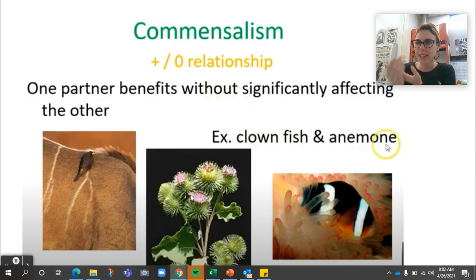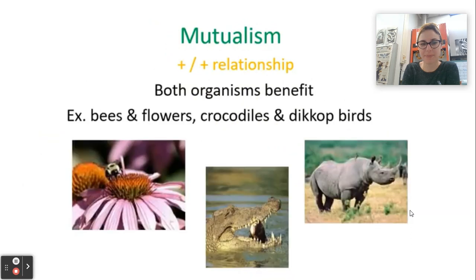Here we see burrs. Have you ever had a burr in your sock when you walk through a field? So that's another example of a commensal relationship. The plant that has that burr is going to benefit because you are helping to spread its seed around, its genetic material around, and you are not really affected. You're not really harmed. You're not really benefiting from the relationship either. And finally, another example could be the clownfish and sea anemone. The sea anemone doesn't really benefit from the relationship, but it is commensal because the clownfish does, as protection, and it also has cleaning services from the anemone.